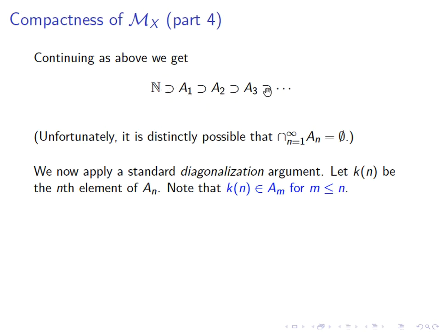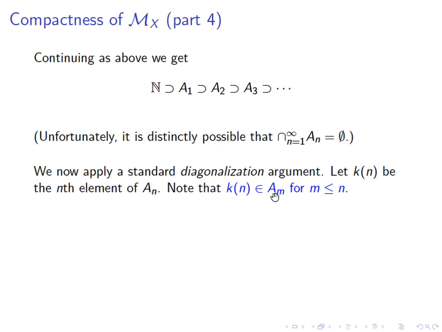Note one more thing that will be useful to remember later. Because of this inclusion here, if we look at a specific A_m, of course k(m) itself is in A_m. It's the mth number in A_m by construction. But if we look at a specific A_m and we look at k(n) for n bigger than m, k(n) will still be in A_m.